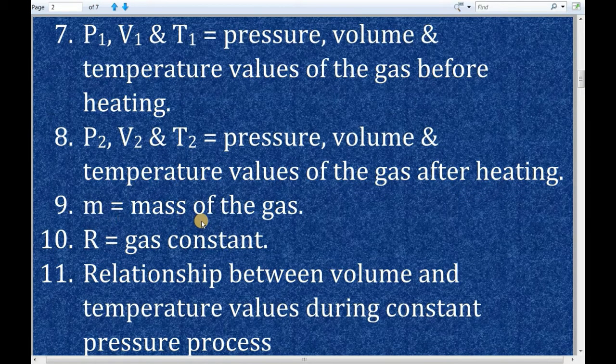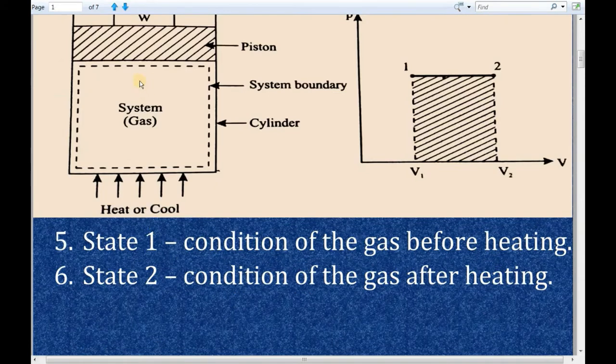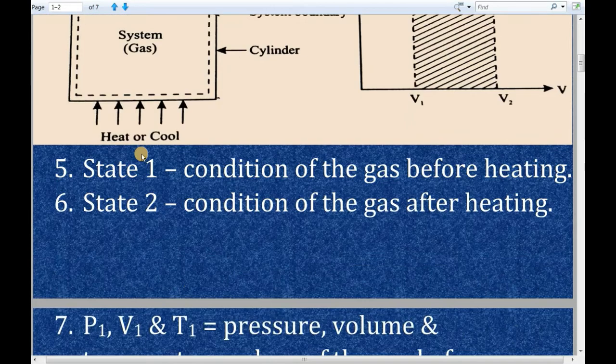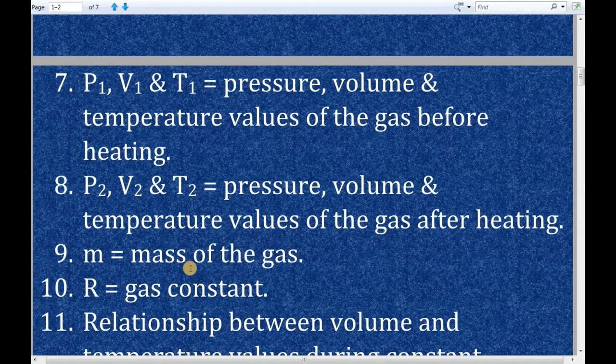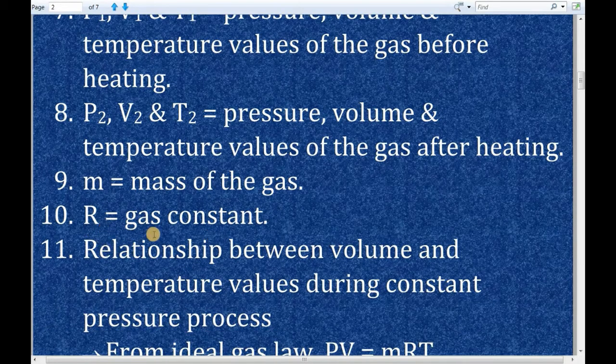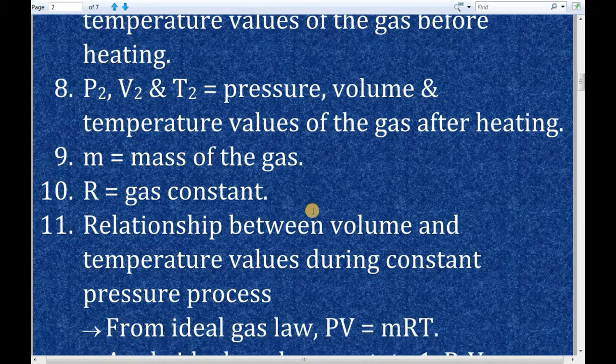So in this constant pressure process, the mass of the gas remains constant before heating and after heating, because the gas which is being filled inside the cylinder is being sealed by the piston. So there is no chance of escape of gas. So therefore, the mass of the gas before heating and after heating will be same. Next, R. R is gas constant value. This R value is universal, which means the R value for the gas before heating and after heating is same. So these are the important terms in this constant pressure process.